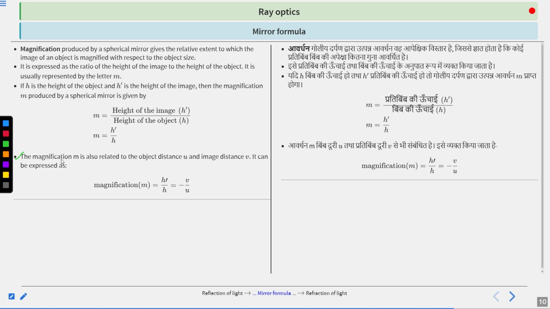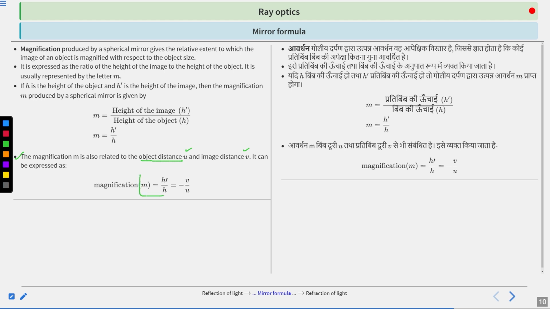The magnification M is also related to the object distance. Listen carefully. There is a relation between the object distance, image distance, height of the image and height of the object in terms of magnification. That is, the magnification M is also related to the object distance U and image distance V. It can be expressed as: magnification M is equal to H prime divided by H is equal to minus V by U.